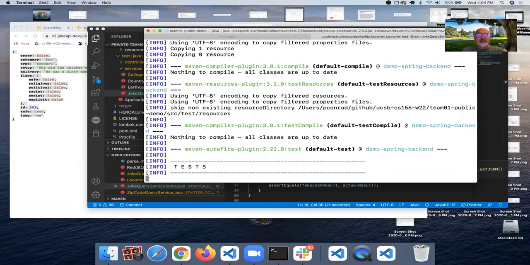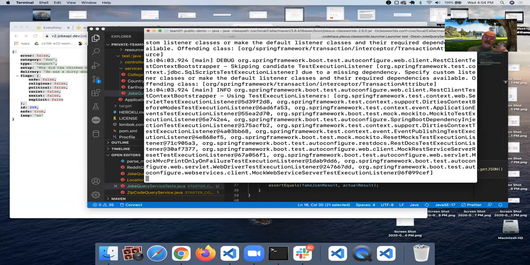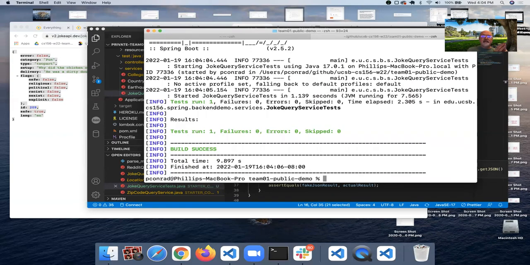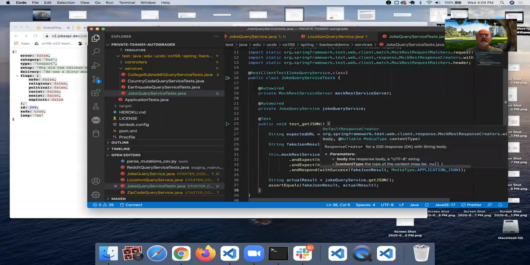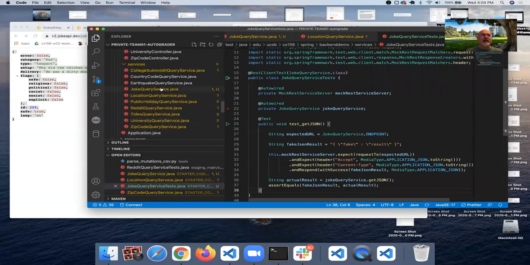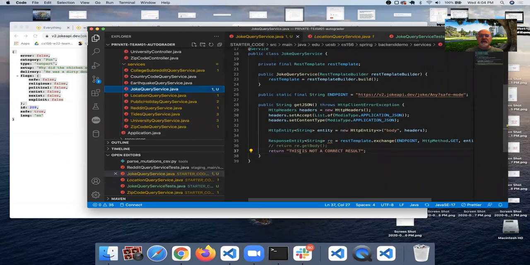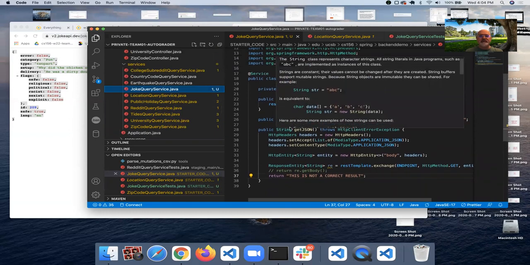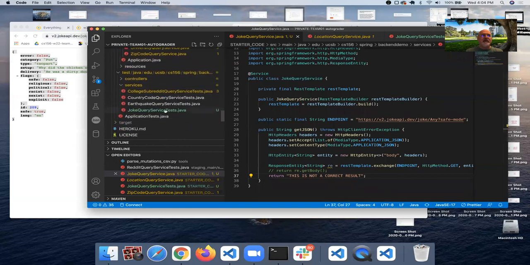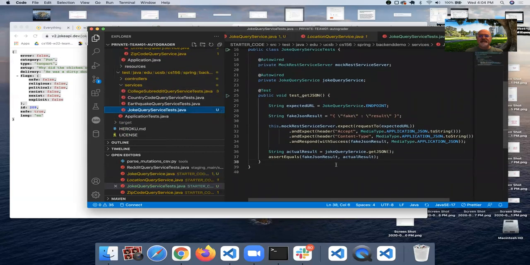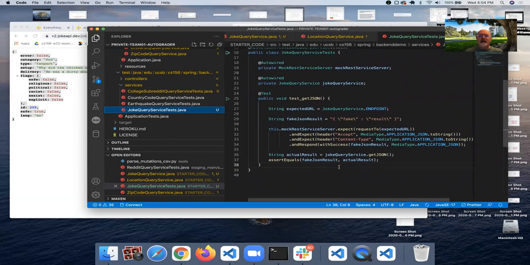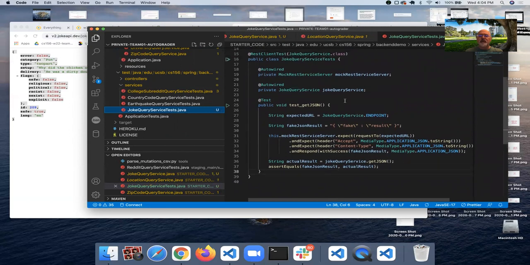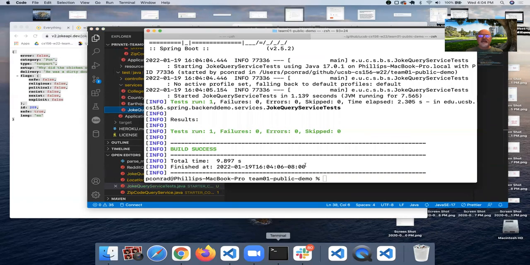And if the test fails, I should see it fail with, hey, I expected this fake JSON. What? That's not what I expected to happen. All right. Where did I go wrong in my thinking? Well, let's take a look. So here I have return, this is not a correct result from my joke query service. Okay, fair enough. Joke query service tests, I am checking, and we're running against the joke query service. I honestly don't know why that didn't fail.